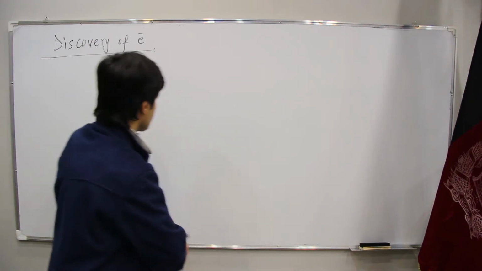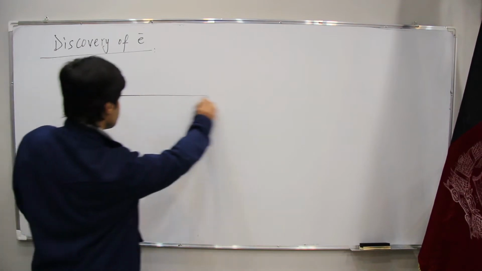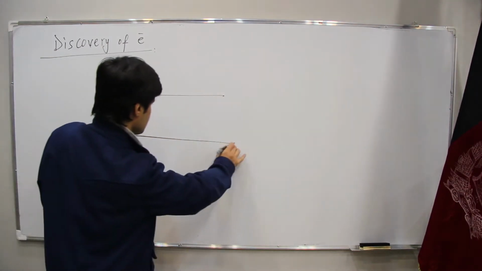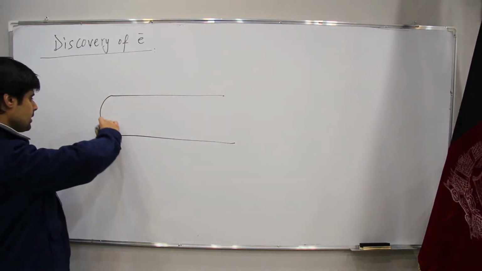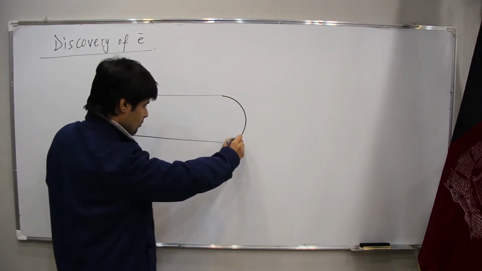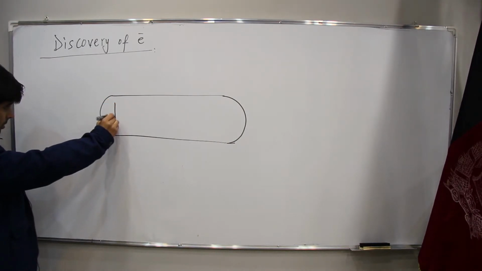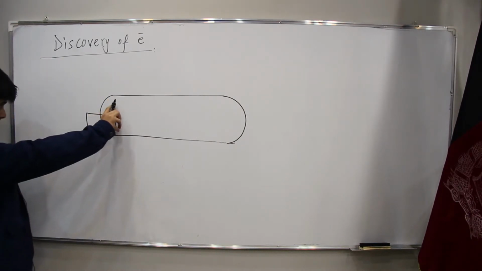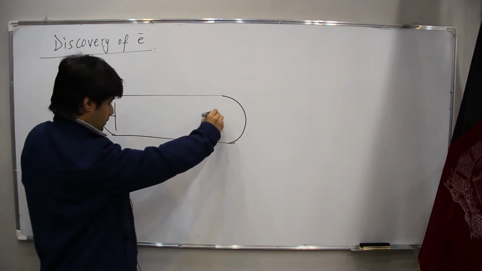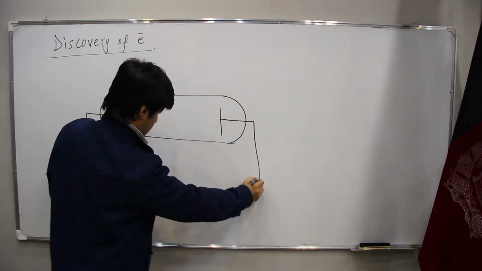Now, how? Thomson took an evacuated tube, and he sealed in here one plate of a metal and also another plate in here.